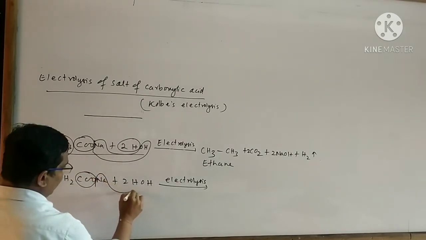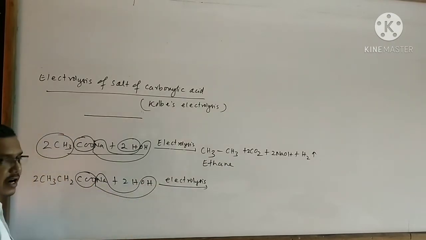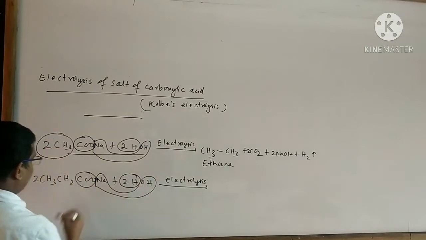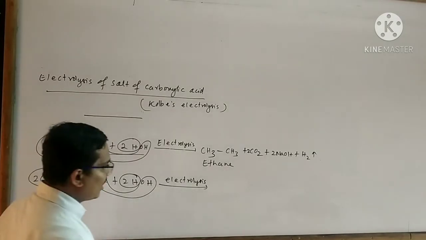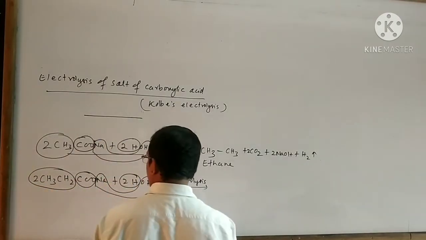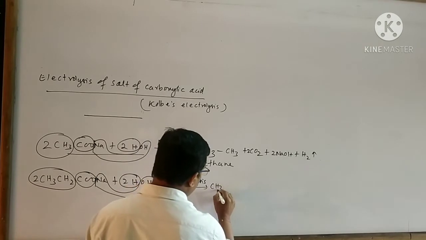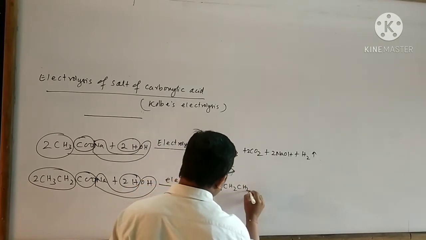Remove two molecules of sodium hydroxide. Here, remove the hydrogen molecule and attach the remaining parts with each other to form an alkane. I can write the alkane like this: CH3, CH2, CH2, CH3.